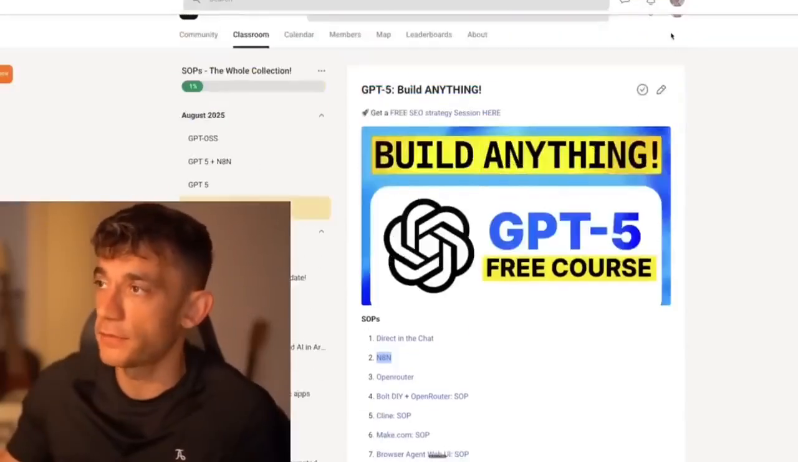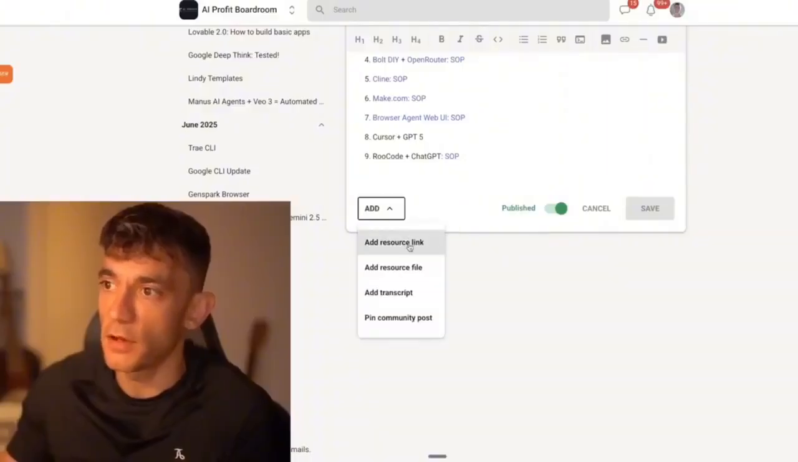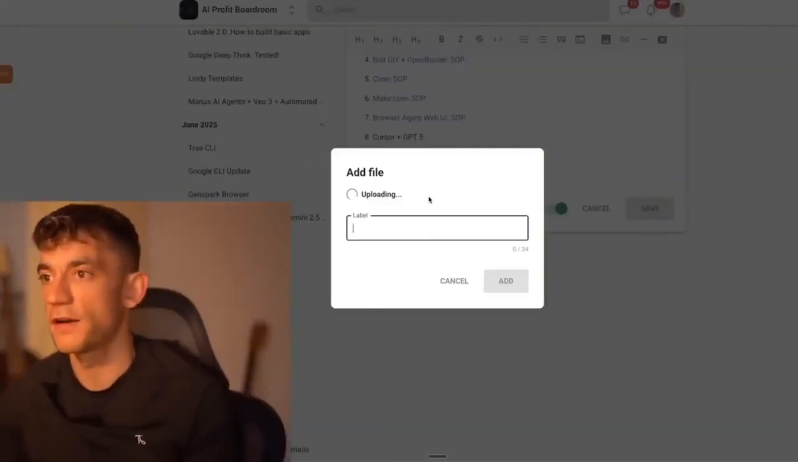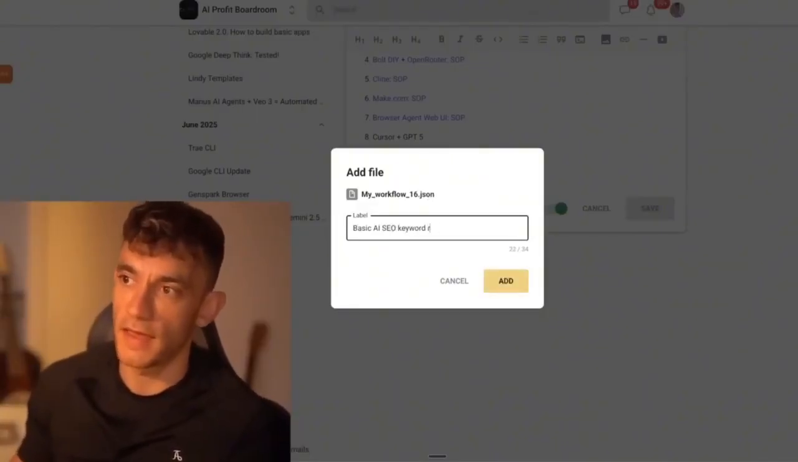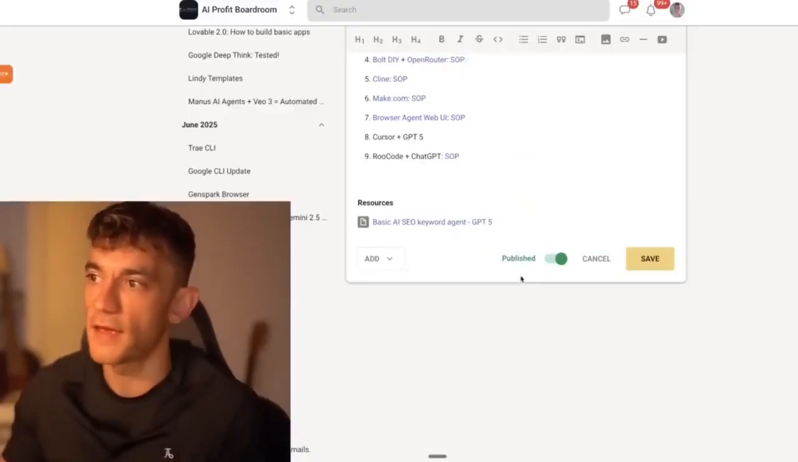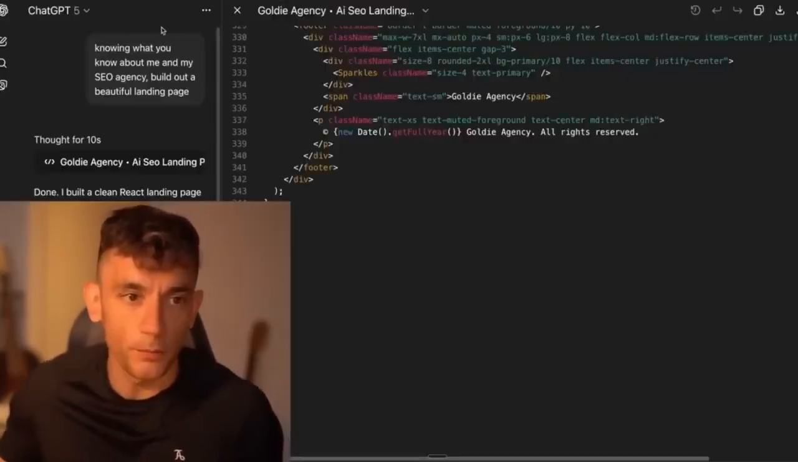So for example, if I go back to the AI Profit Boardroom and I wanted to share that with you, which I do, then I'm going to go to resource file over here. We're going to plug in the JSON file, and I'm going to say, okay, basic AI SEO keyword agent, right? With GPT-5. You can just download that, import that into N8N, and you don't even have to create it yourself now. You can just steal my template. So pretty simple and easy.